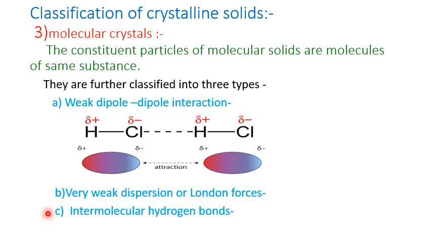Because of weak intermolecular attractive forces, molecular solids are usually soft substances with low melting points. These solids are poor electrical conductors and are good insulators.